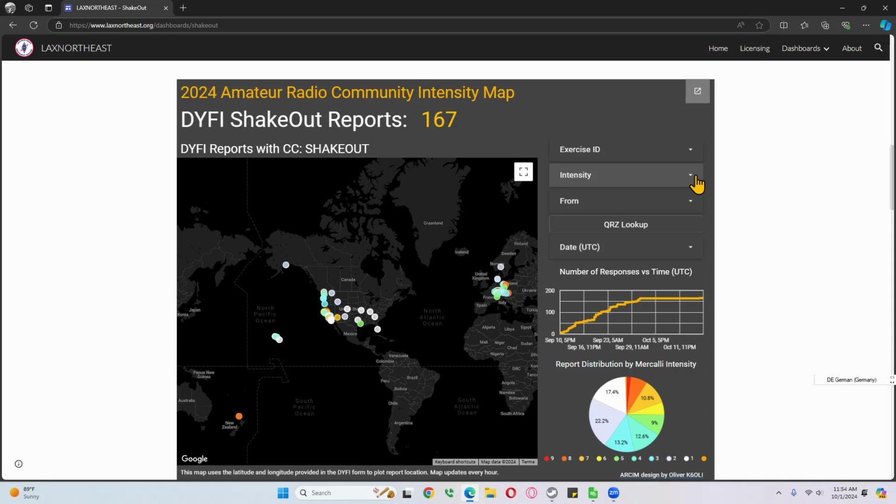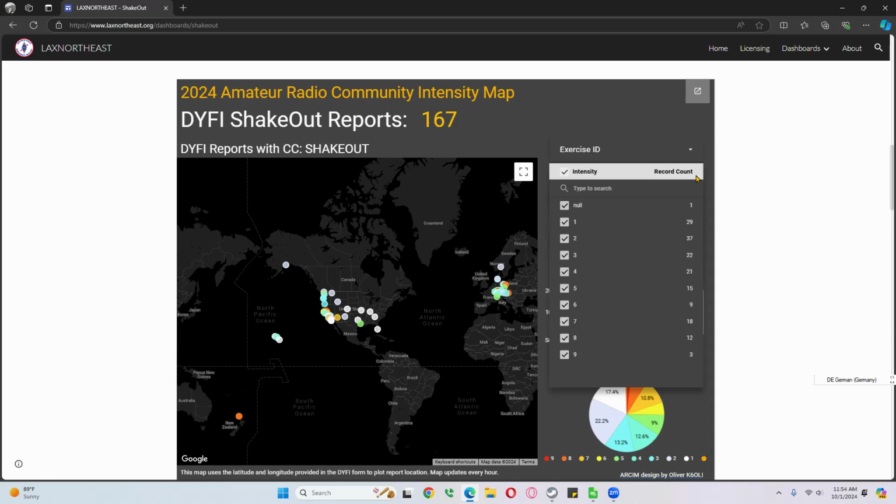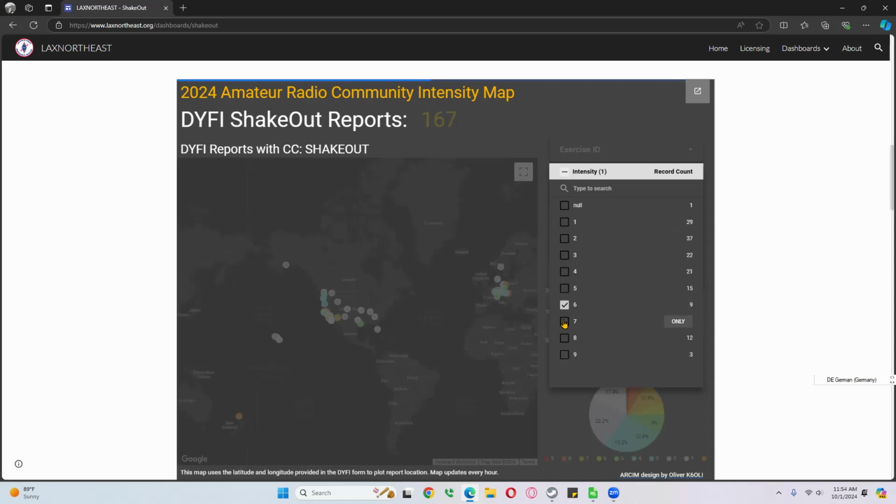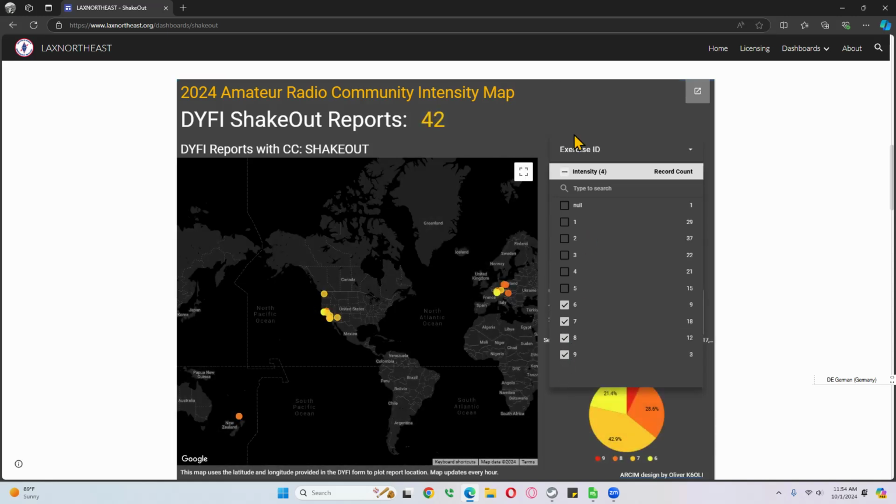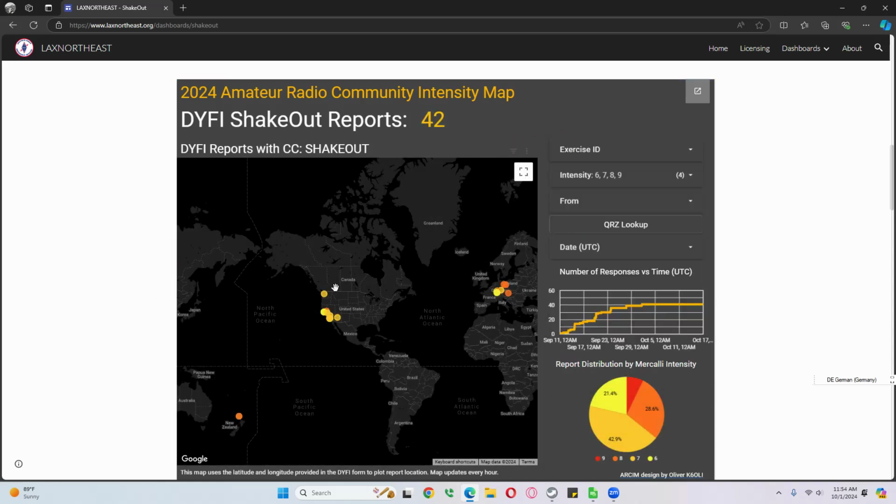Intensity. Sometimes you want to look at intensities, and you can do that one of two ways. You can use the intensity filter here. And let's say we only wanted to look at anything larger than 6. We would actually uncheck the intensity up here, and then we could do 6, 7, 8, and 9. And that would update the map and only show us the ones with 6, 7, 8, and 9.